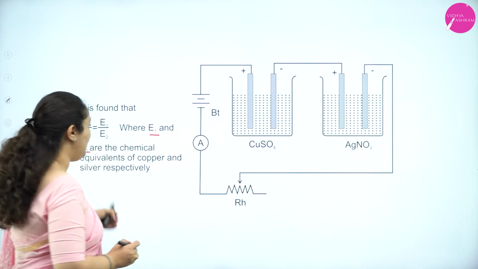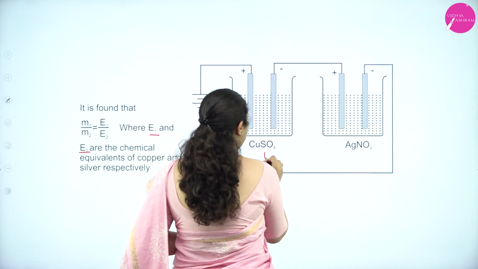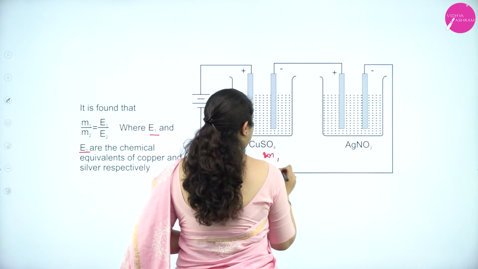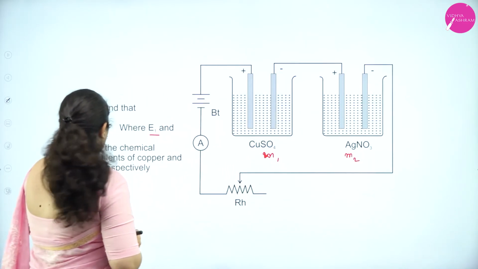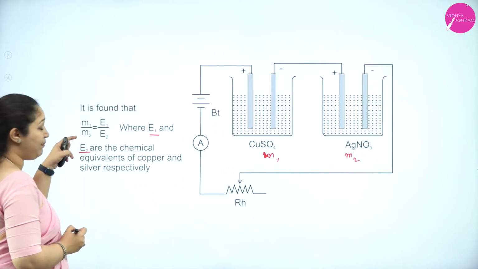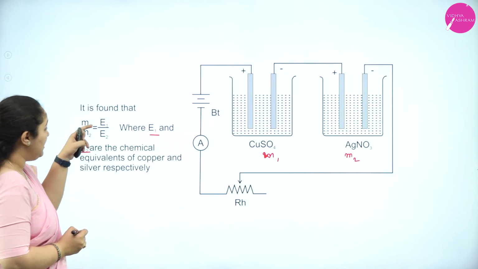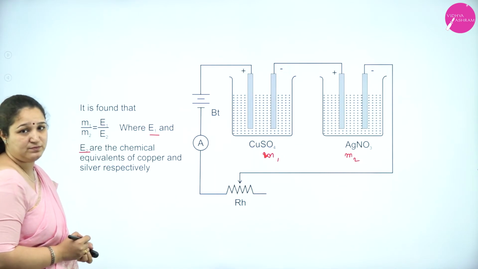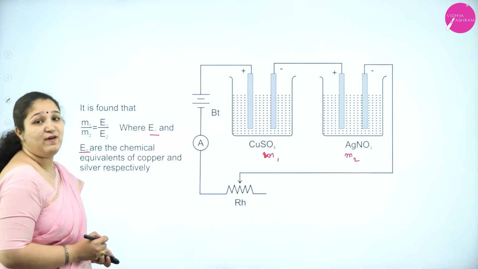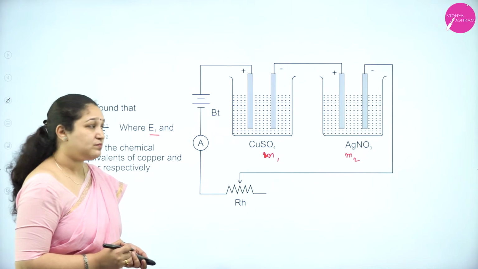If copper deposited mass is M1 and silver deposited is M2, then the mass of copper deposited by the mass of silver deposited is equal to the equivalent mass of copper by the equivalent mass of silver. So this is Faraday's second law.